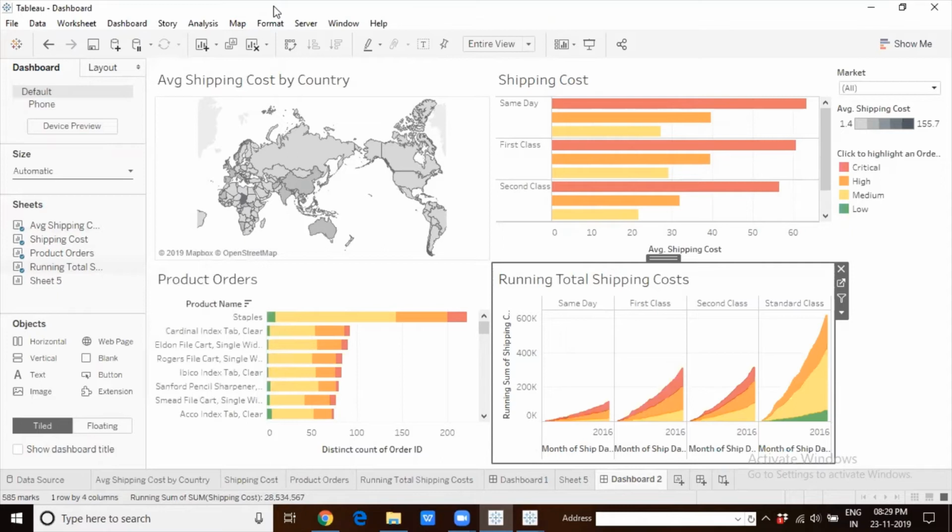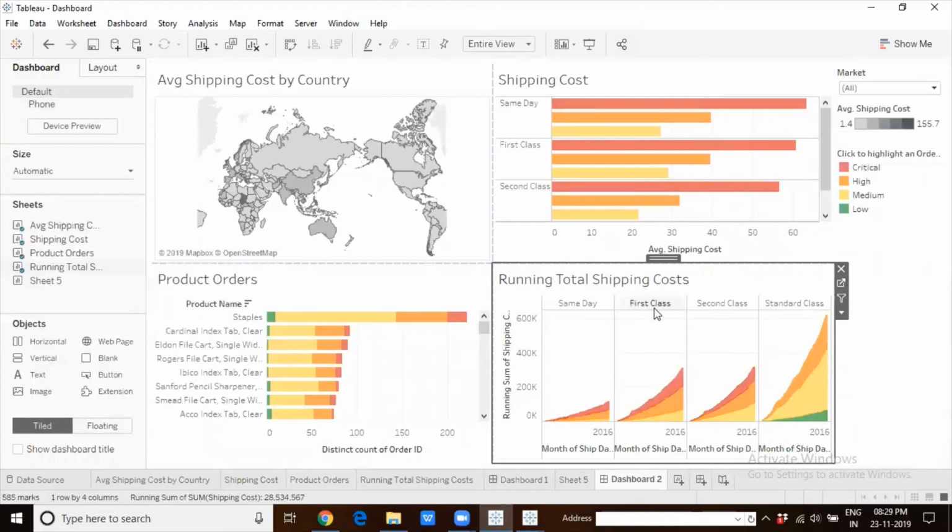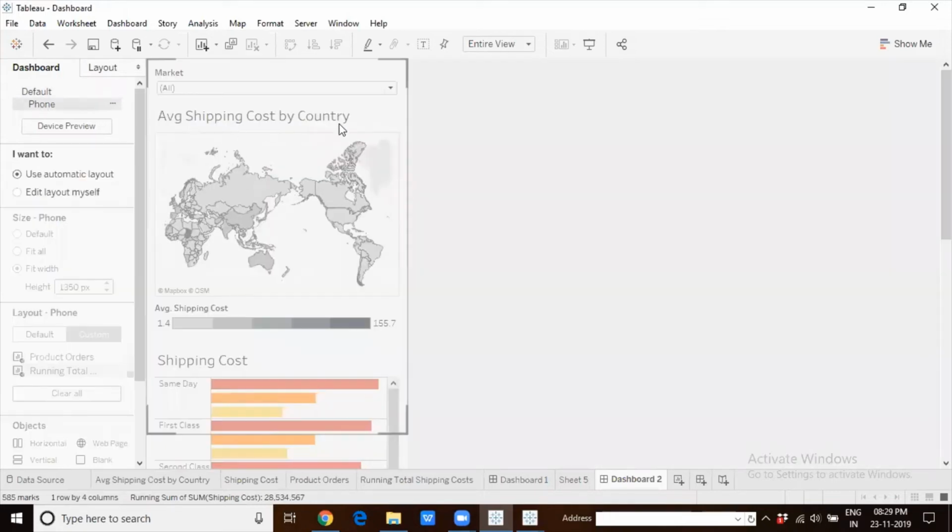Okay, I'm trying to show you this and then I will show you the differences that have come up in 2019.3. Phone layout, when you go, Tableau will automatically create the layout for you. All right, so when you click on the phone layout, using the worksheets that are present on the dashboard, this is the screen of the phone. You see this gray outline, we know is the screen of the phone, and this much content. On the default, what we did is we placed the dashboards in a zigzag pattern. Map, then the bar graph, then the stack bar, then the area graph, zigzag. But the moment it went to phone, Tableau will automatically create the layout for us. Okay, because there is the option to use automatic layout, which comes here.